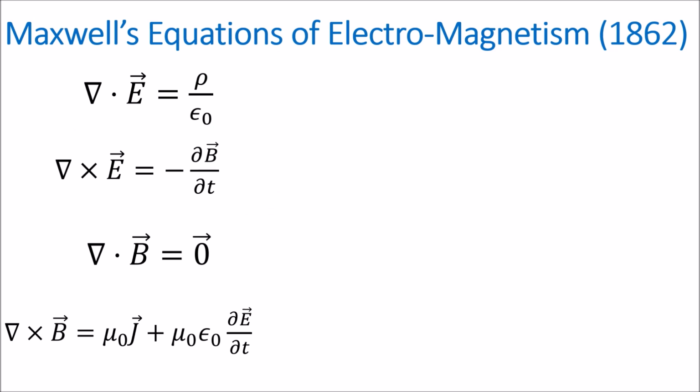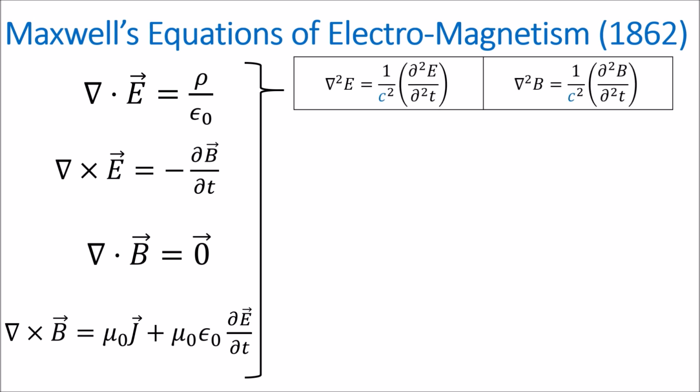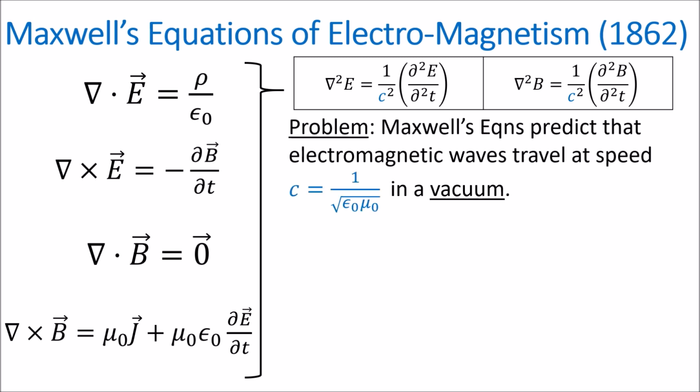However, there is a problem with Maxwell's equations. When we combine all four of the equations together, we get equations for electromagnetic waves, or in other words, light. The equations say that light will travel in a vacuum at a speed denoted by c, which is 300 million meters per second, or 3 times 10 to the 8 meters per second.